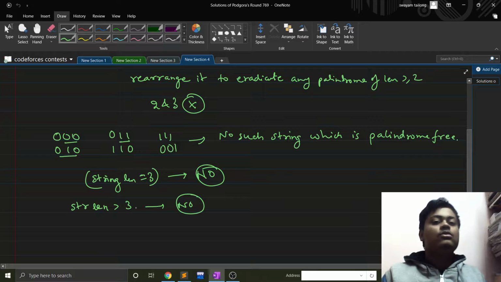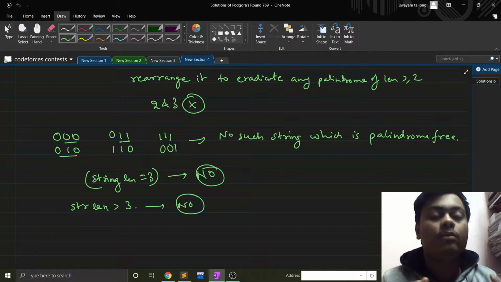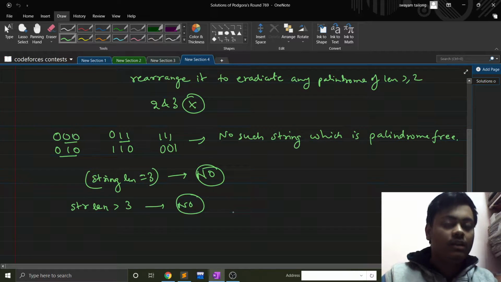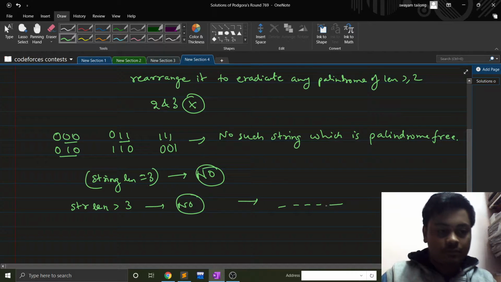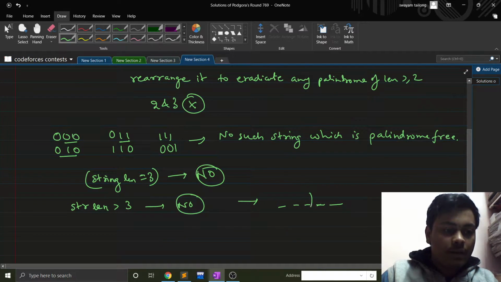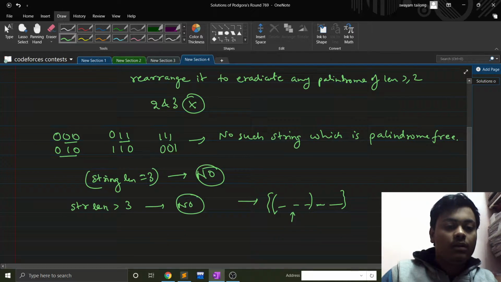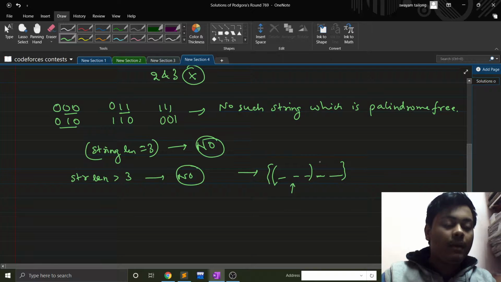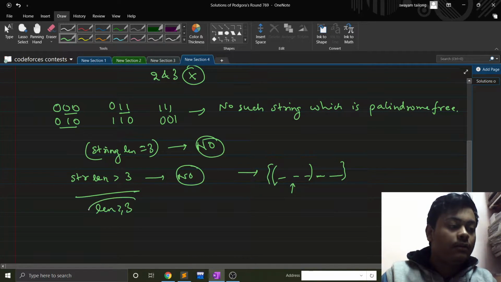If that substring always contains a palindrome, then a string of bigger length will also contain a palindrome, right? It is very trivial to think, but if I have a string of length 5, this part is a substring of length 3, and this will always have a palindrome. So the whole string will also have a palindrome, right? So by that I can prove that I will always have a palindrome in a string if length is greater than or equal to 3. So the answer is always no for these.